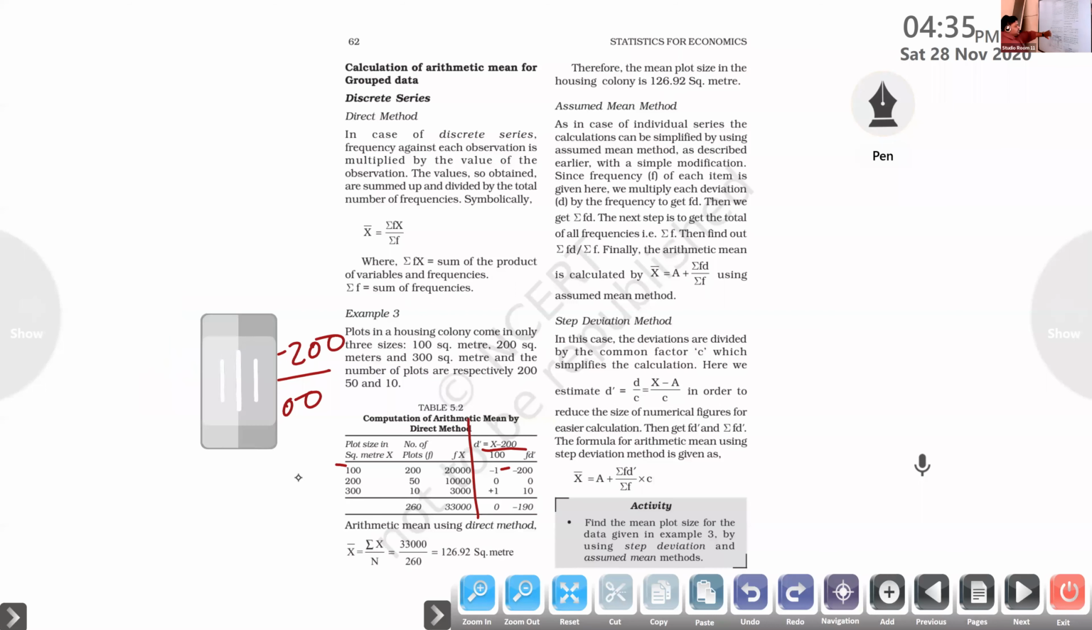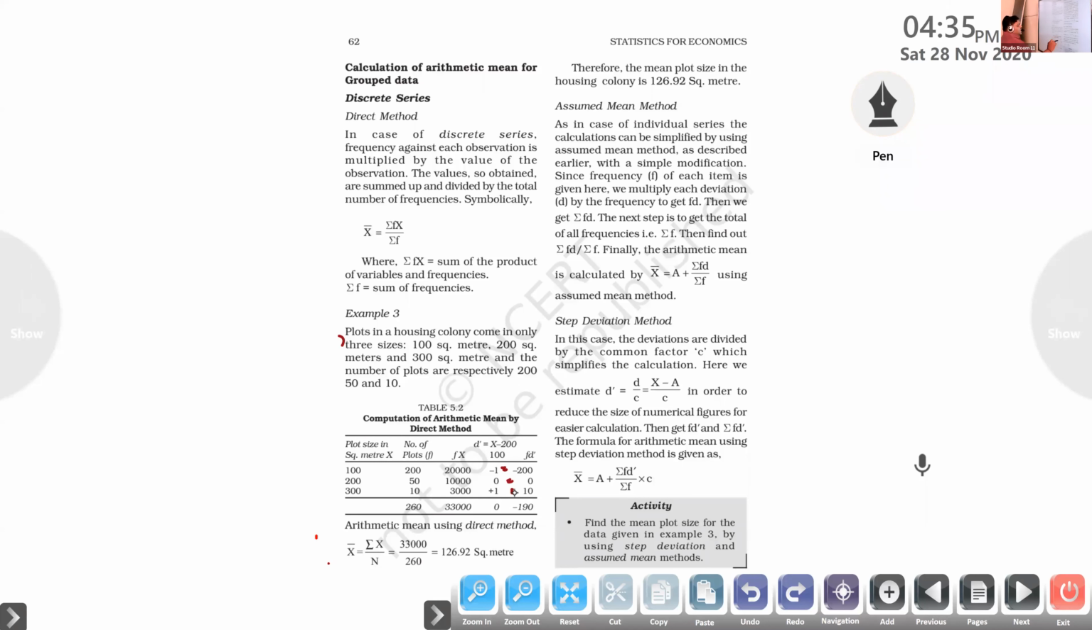Okay, coming to the next one, x is 200, 200 minus 200 divided by 100, answer is 0 here. 300 minus 200 divided by 100, answer is 1. Okay, we got that much. Next step, FD dash, F into D dash. So what is F here? 200 multiplied by minus 1, the answer is minus 200. 50 multiplied by 0, answer is 0. 10 multiplied by 1, answer is 10.